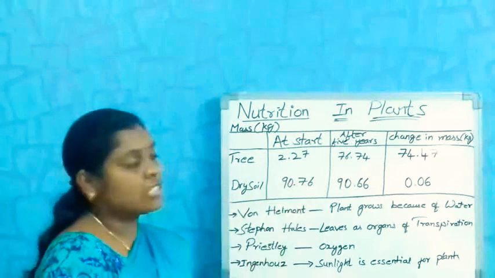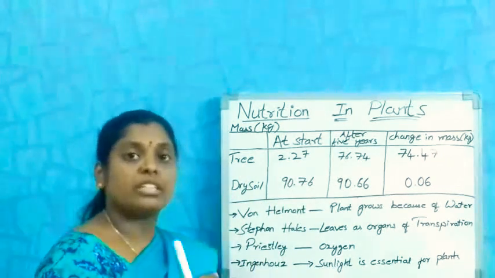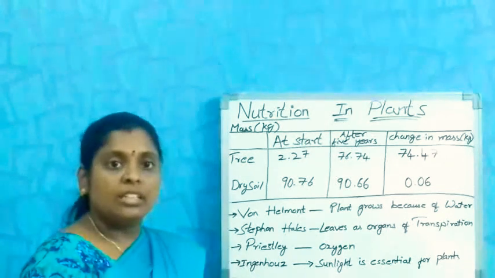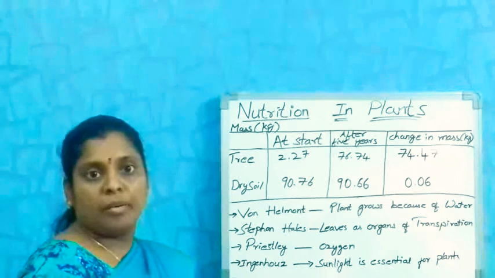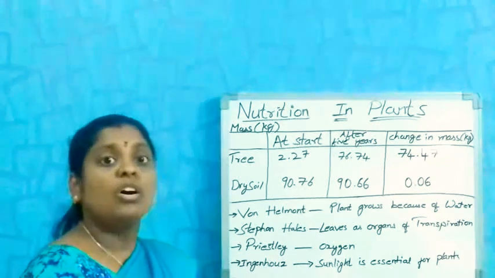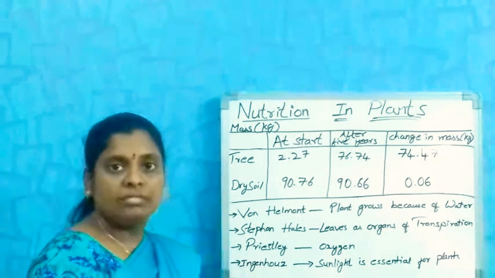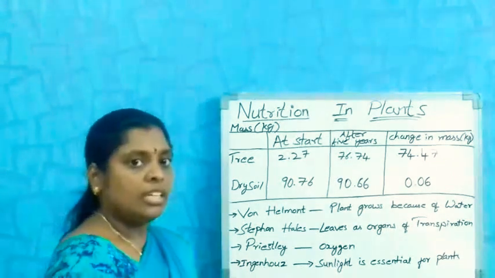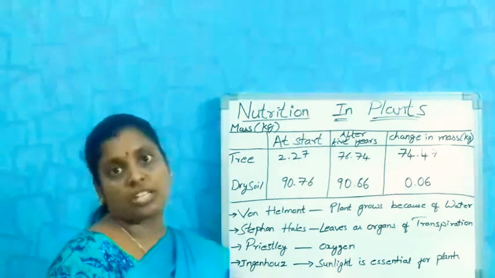By observing this, van Helmont said that the substance needed for the plant comes not only from the soil; water is essential for it. Is van Helmont correct? His conclusion is correct.